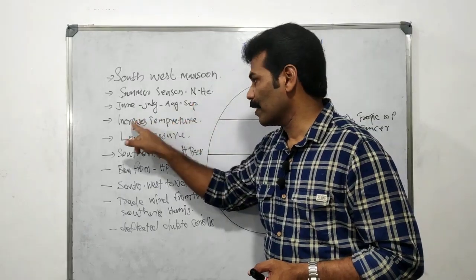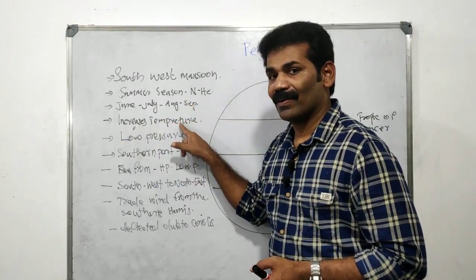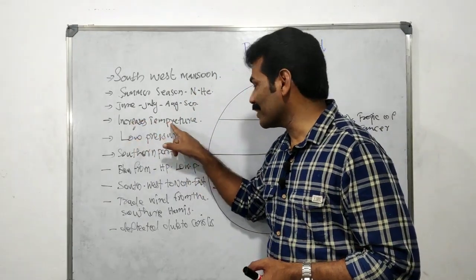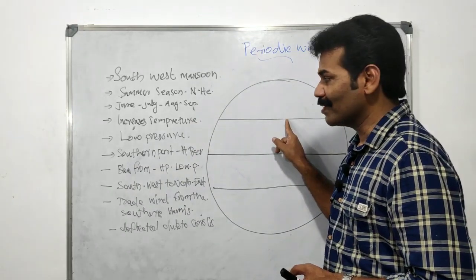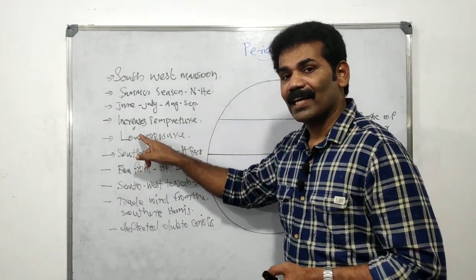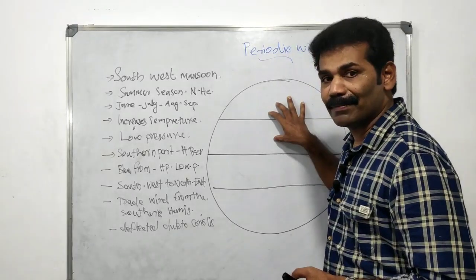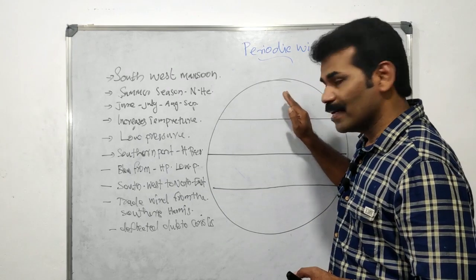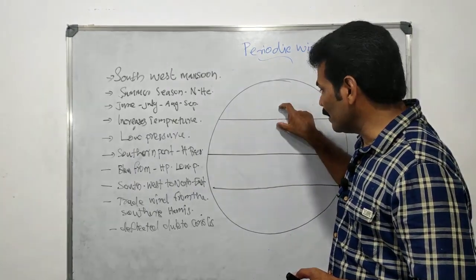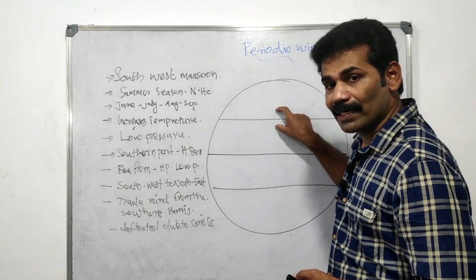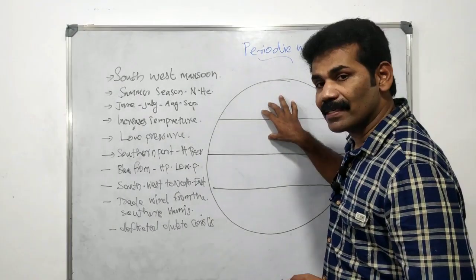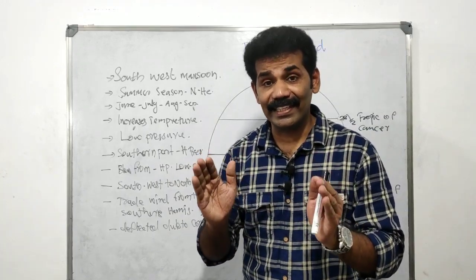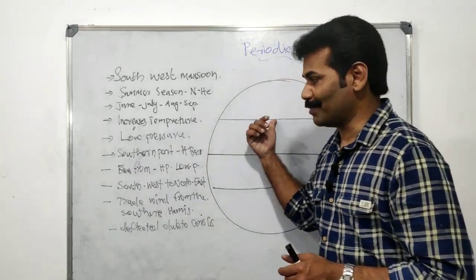The temperature increases while the sun is over the northern hemisphere, on the Tropic of Cancer. Have you got it? Here a high temperature is experienced, so the high temperature leads to low pressure in the northern hemisphere.